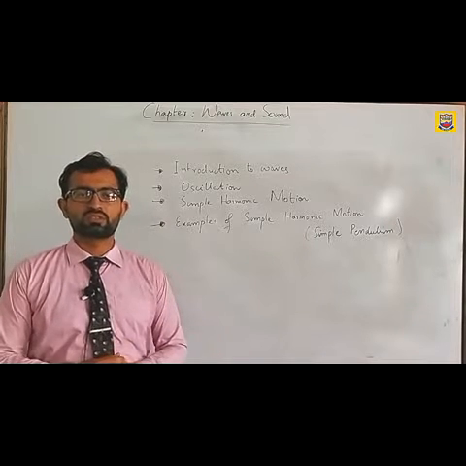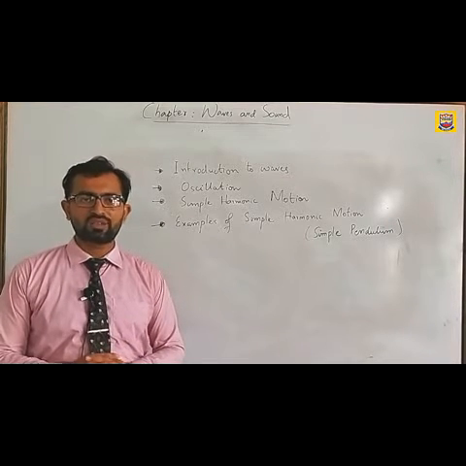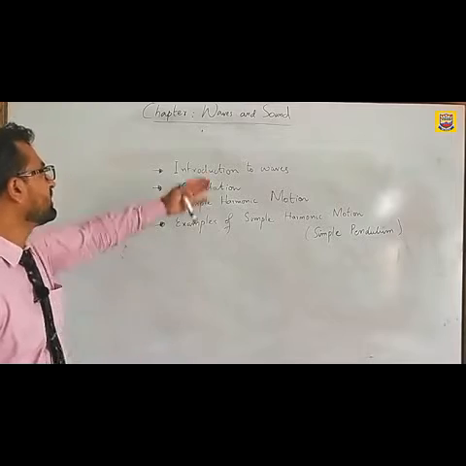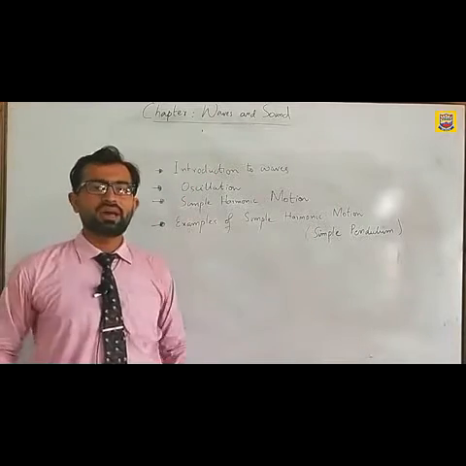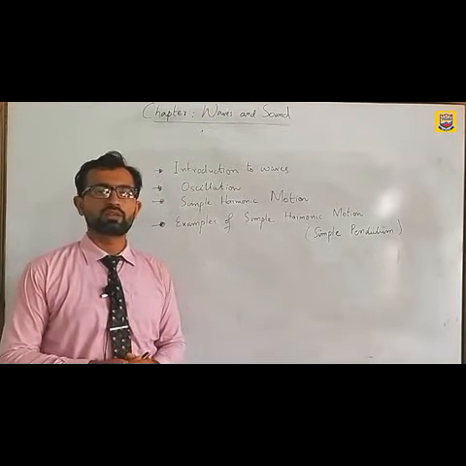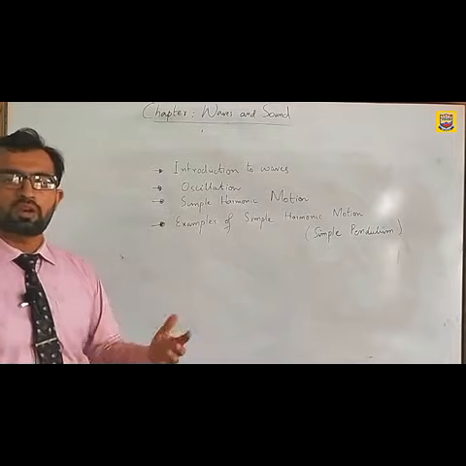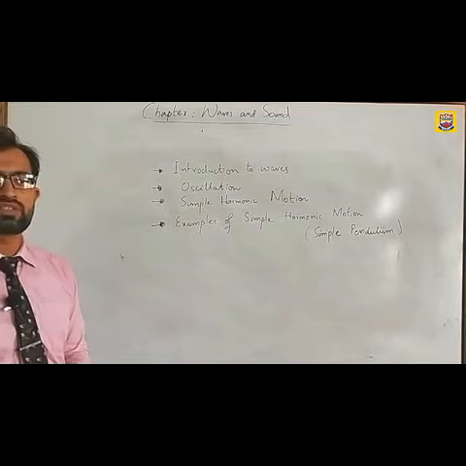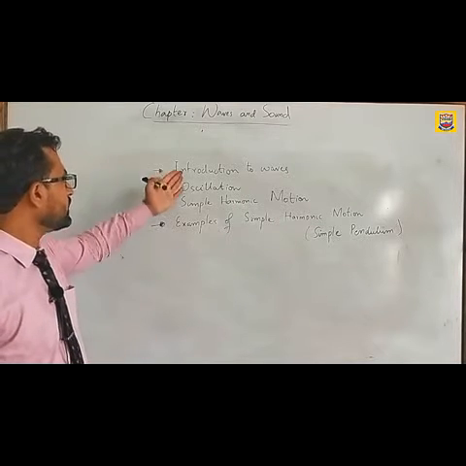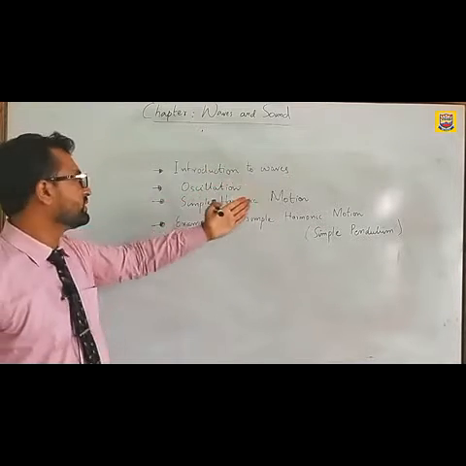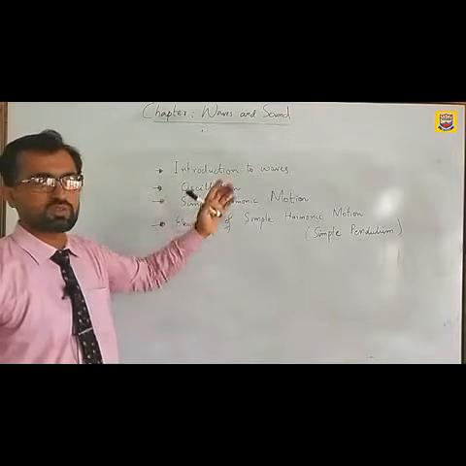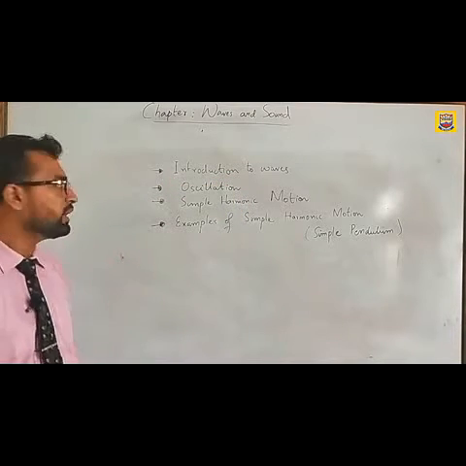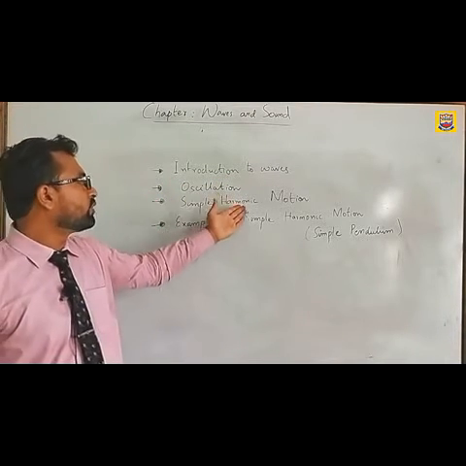This session of physics will start with a chapter that is basically waves and sound. And in today's lecture we are going to discuss the first four topics of this chapter, which are introduction to waves. Then we'll discuss what an oscillation is, how it is produced, and then simple harmonic motion.